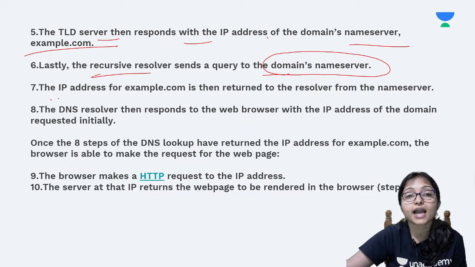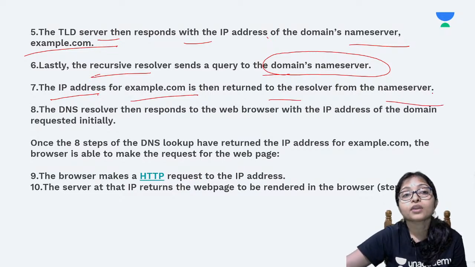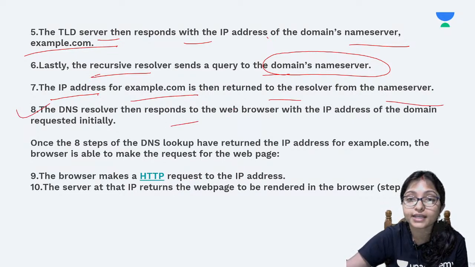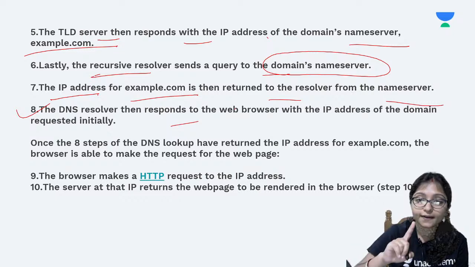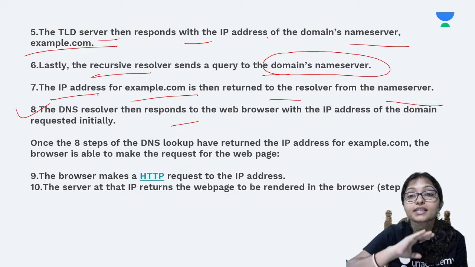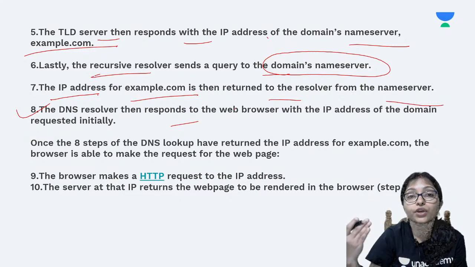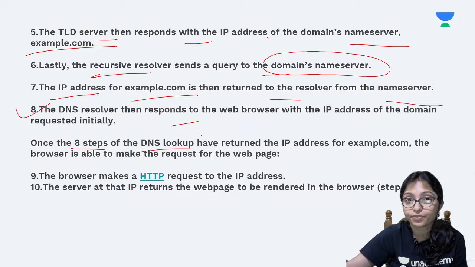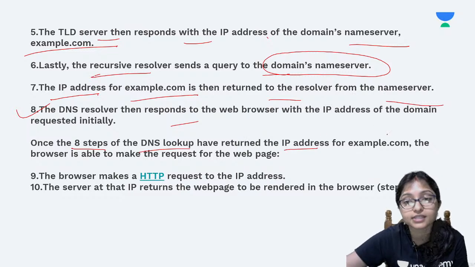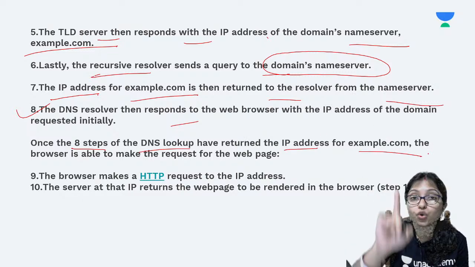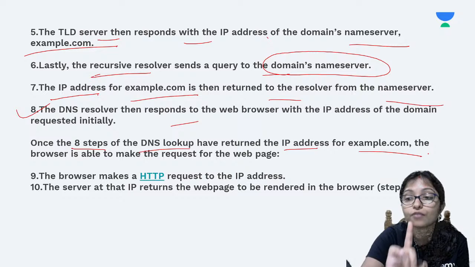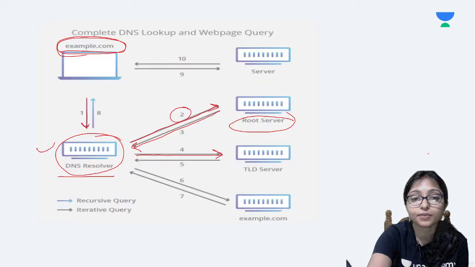Finally you get the IP address of example.com, then it returns to the resolver, and then the DNS resolver is getting it. Got it? This is the whole process going on. And once in step 8, the DNS lookup, that was the process of lookup, has found the IP address, then it is showing you example.com. Finally it is showing you example.com.